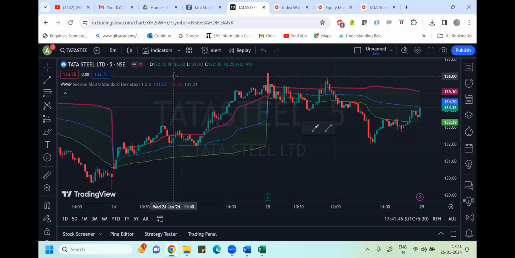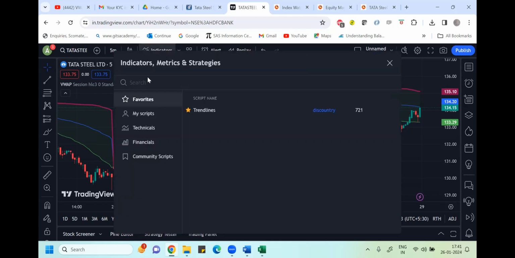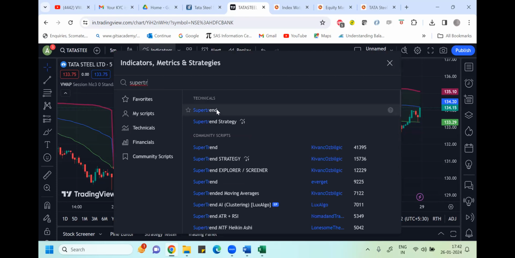Similarly, along with VWAP, if you want, you can also use Supertrend. Along with VWAP, you can use Supertrend in the market.